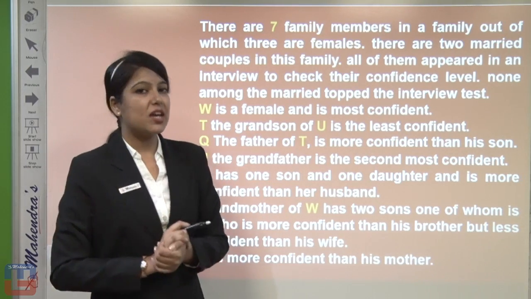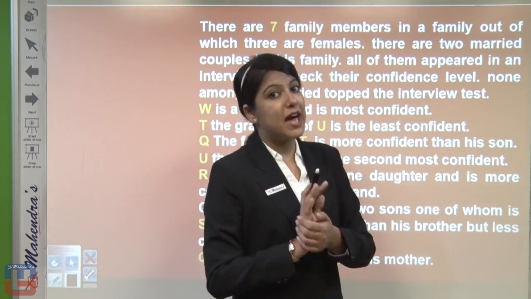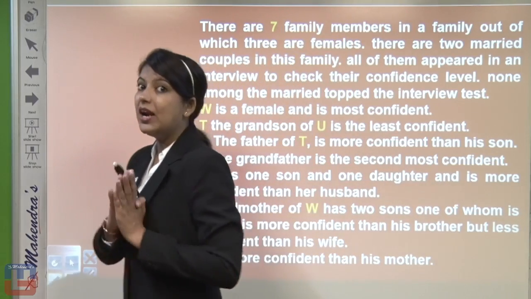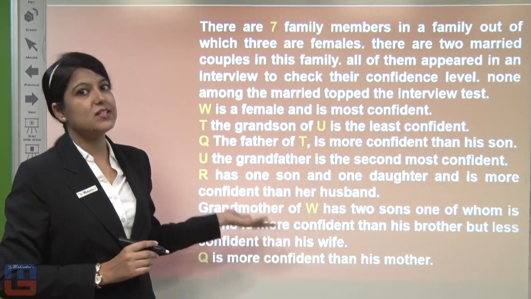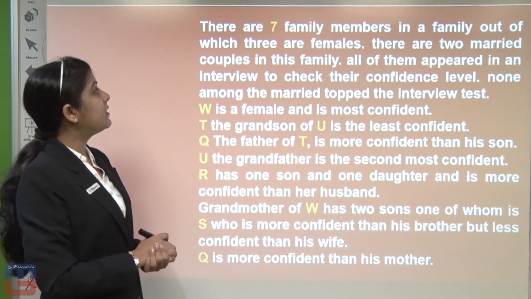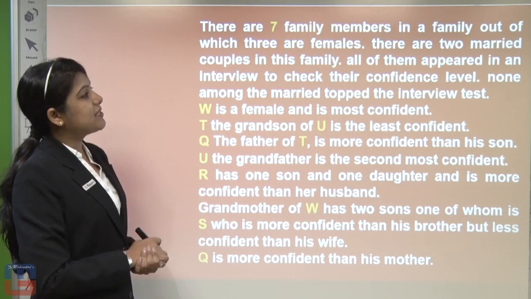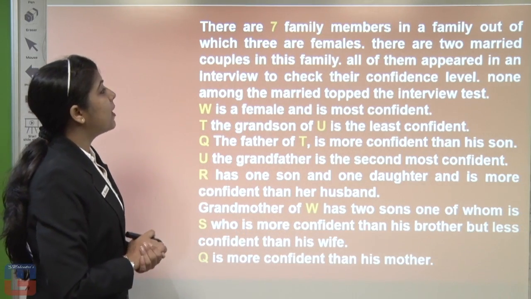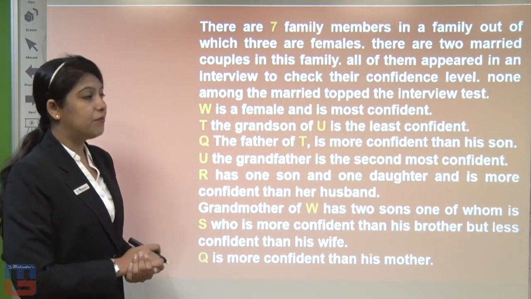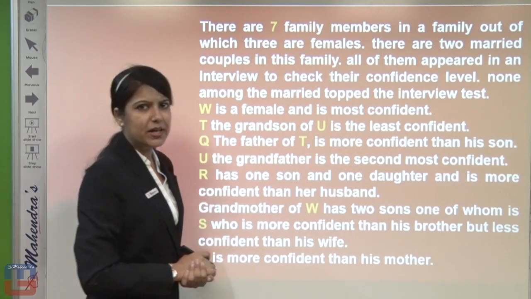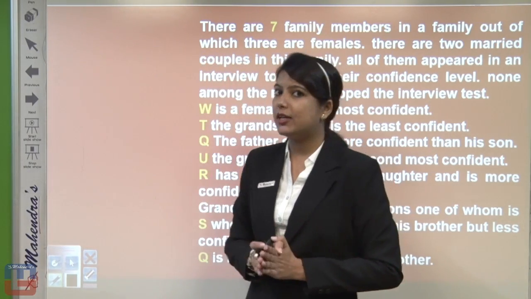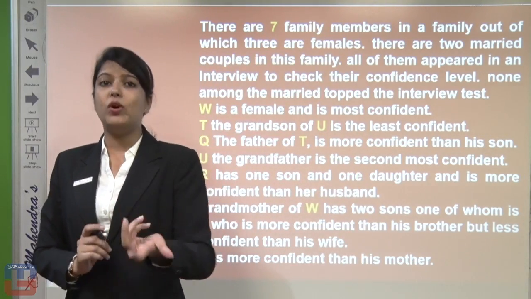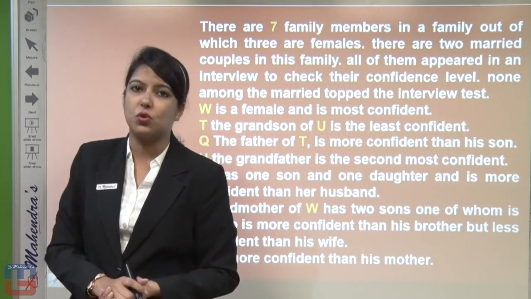But for the second part, who is married to Q, we have to find out all the relation conditions of this family structure or family tree. So we will read over the conditions and solve it. Now here it is given, there are 2 married couples in this family. So 3 females, 2 married couples, right? Now all of them appeared in an interview to check their confidence level, to check who is more confident, who is least confident, and so on.